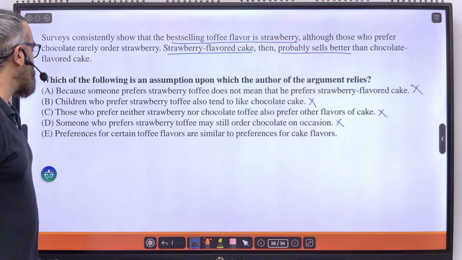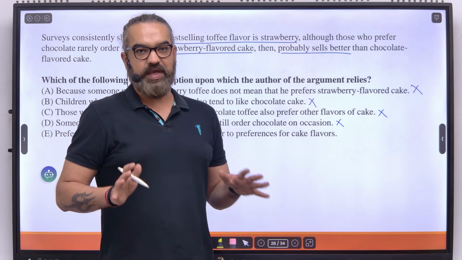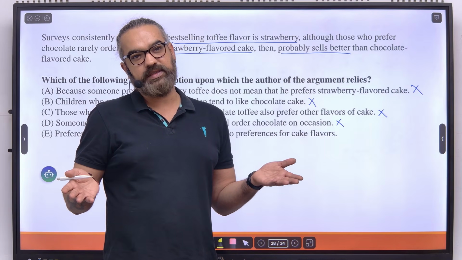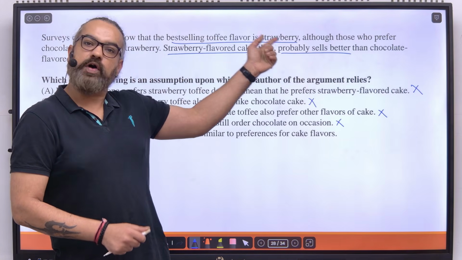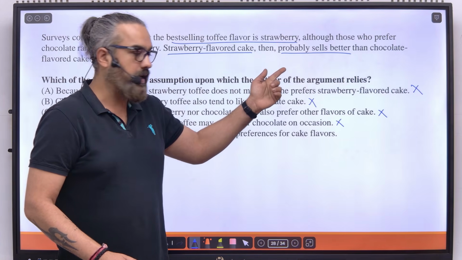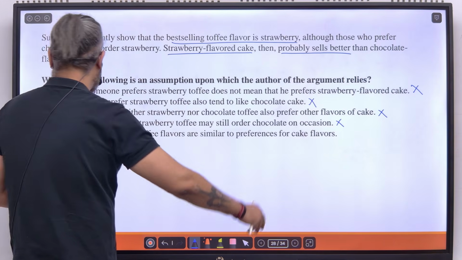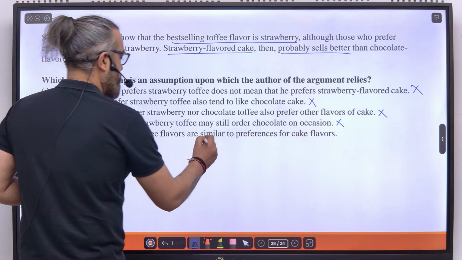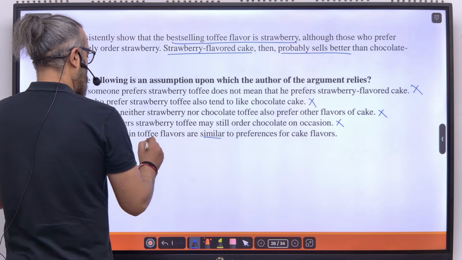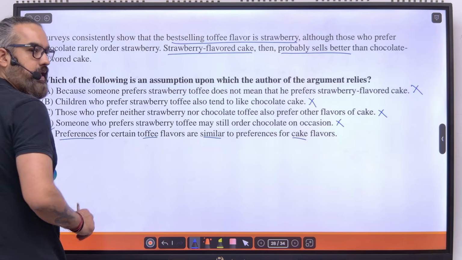E says preferences for certain toffee flavors are similar to preferences for cake. That's exactly what the assumption is. Isn't it? That is why we said strawberry flavored toffee is selling, so strawberry flavored cake would also sell. Why are we saying this? Preferences are similar between toffee and cake. Clearly my answer is A.